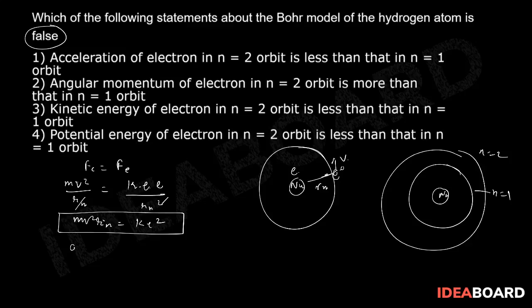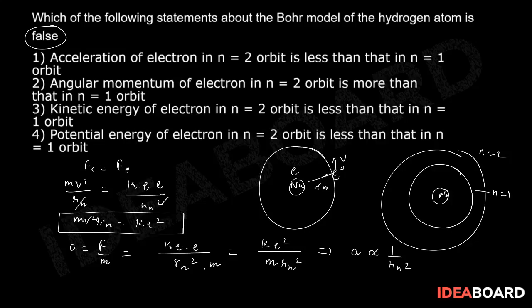The acceleration a is equal to F by m. So if I write the value of F, that is going to be Ke·e divided by Rn square, into 1 by m. Now we know that a is equal to Ke square divided by m into Rn square. We can clearly see a is going to be inversely proportional to Rn square. Why? Because K is constant, e square is constant, m is constant for the electron. So a is proportional to 1 upon Rn square.